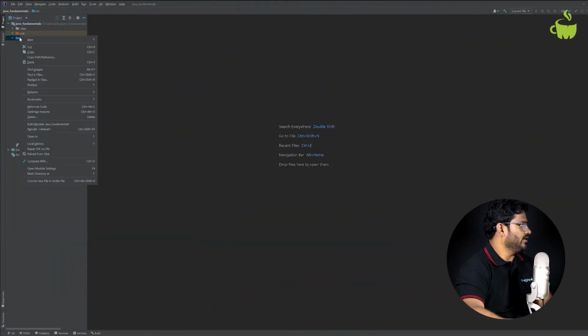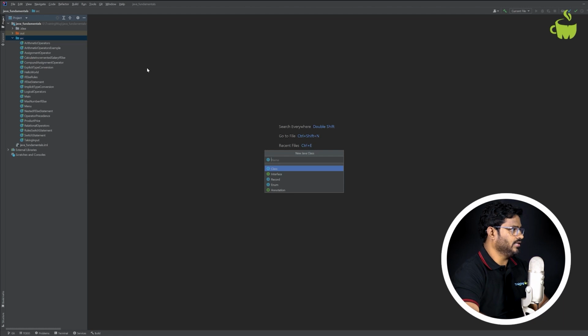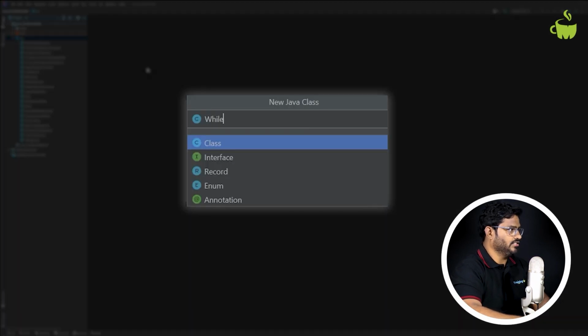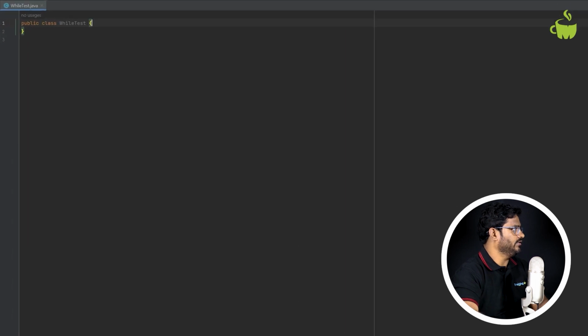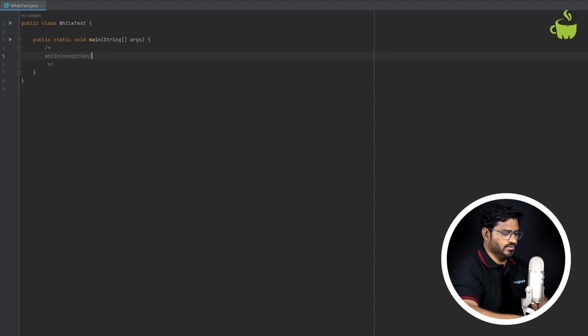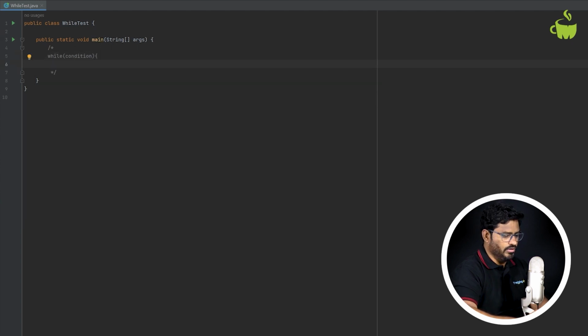To demonstrate that, let me create a new Java class and I'm giving this class the name WhileTest, or you can give whatever name. I'm selecting the main method. Now let me first write the syntax of while. The syntax of while looks something like this. You pass the condition, or expression, and then you have code to execute, and the closing brace of while.